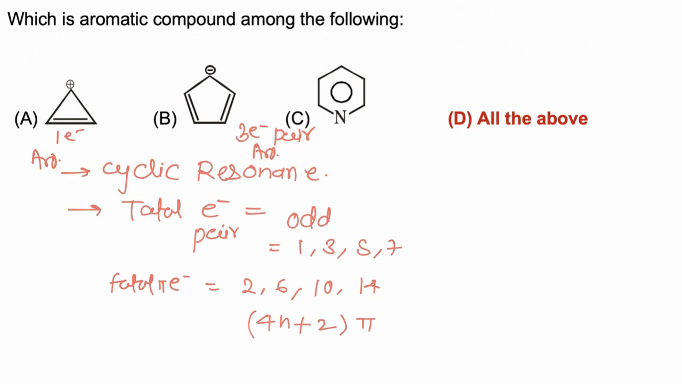Now the third molecule, pyridine, is having 3 pi bonds, so 3 electron pairs, and 1 electron pair is present on nitrogen, but it is not involved in resonance. So total pi electrons are 6, pi electron pairs are 3, so odd electron pairs are present, hence pyridine is also aromatic in nature, and hence the correct answer is D.